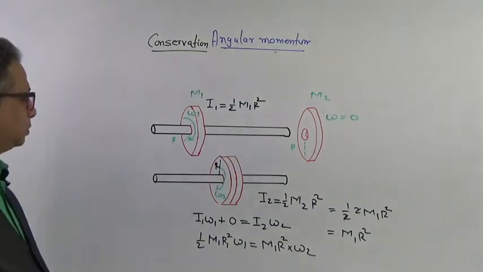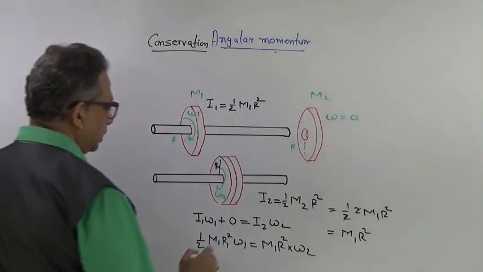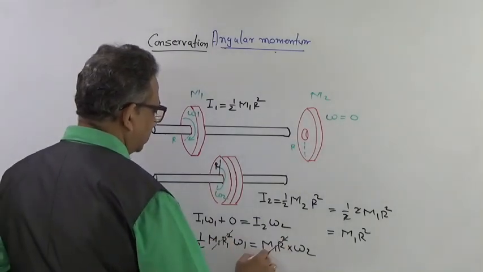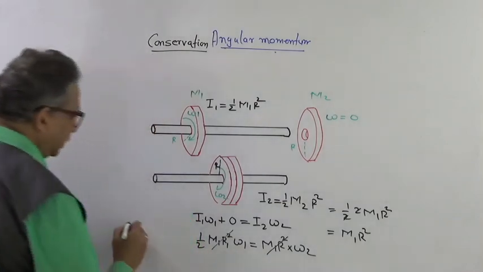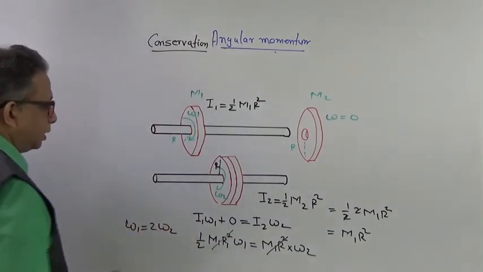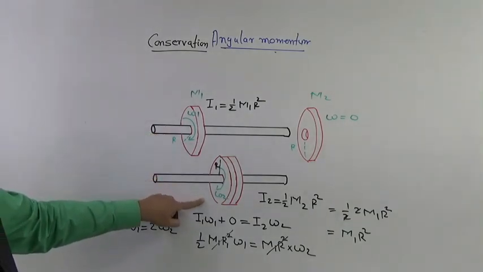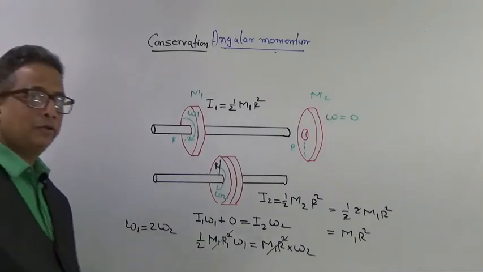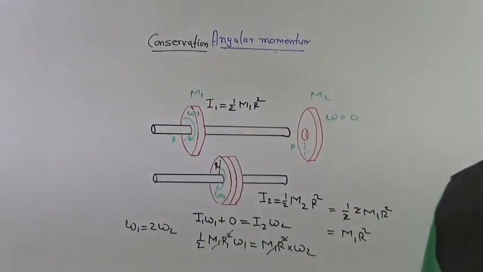So m1 r square and m1 r square get cancelled, and ultimately omega 1 is equal to twice omega 2, or omega 2 is half of omega 1. This is how you can calculate the values of angular velocity.